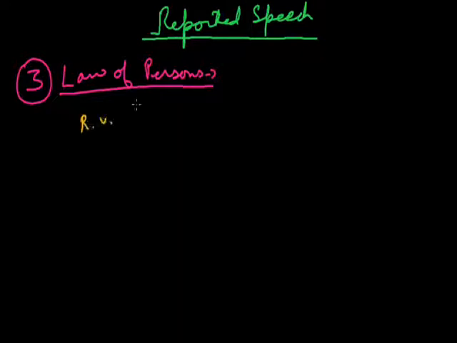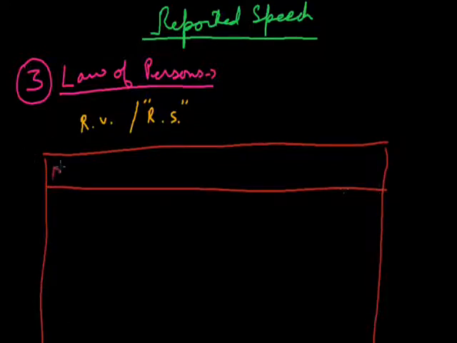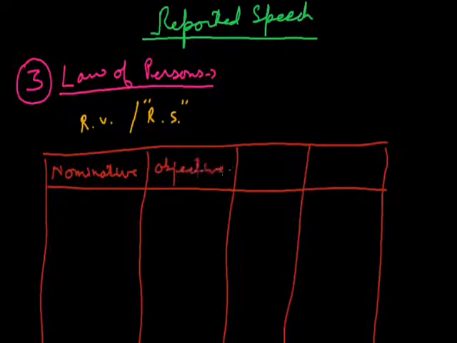There is a reporting verb and there is a reported speech. Reported speech, as discussed earlier, will be in the inverted commas. Now, before we start, a small chart will be very helpful to us. This is the nominative case, followed by the objective case, then the possessive case and the reflexive or emphatic case.